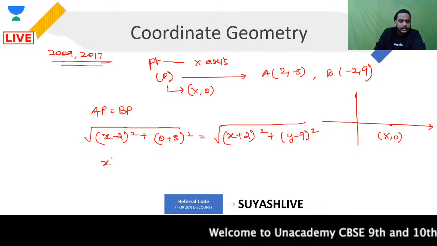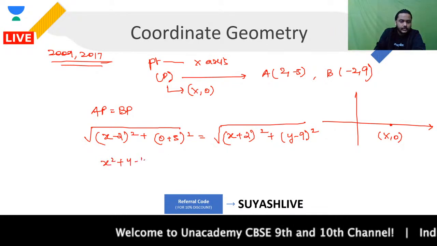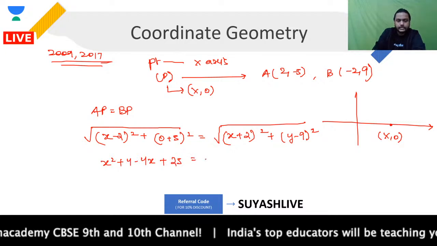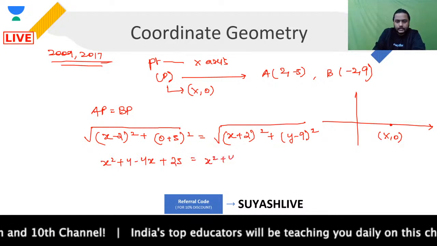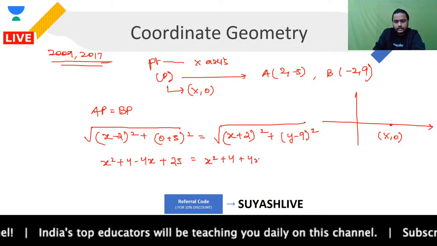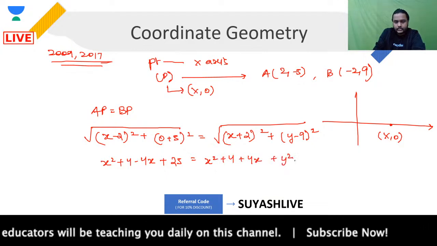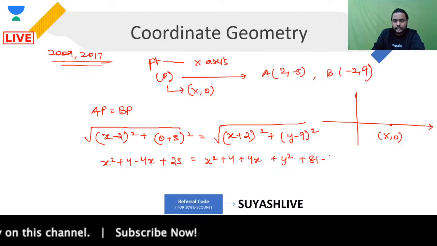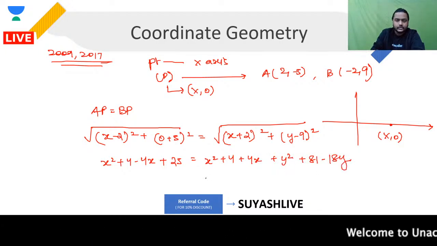Squaring both the sides will give you x square plus 4 minus 4x plus 25 is equal to x square plus 4, then you are having plus 4x plus y square plus 81 minus 18 into y. इसको solve कर लेते हैं. x square gone.